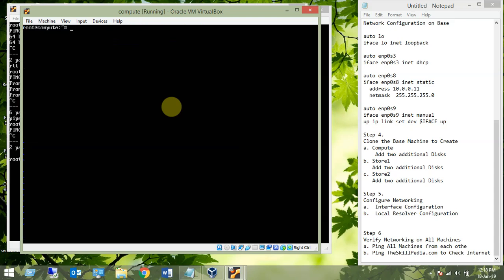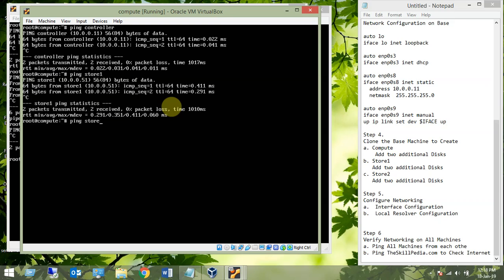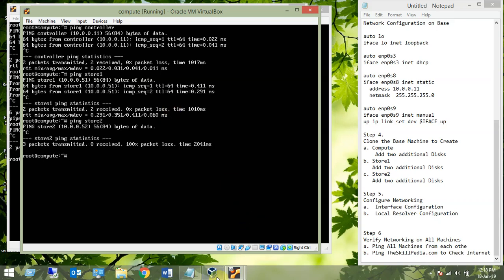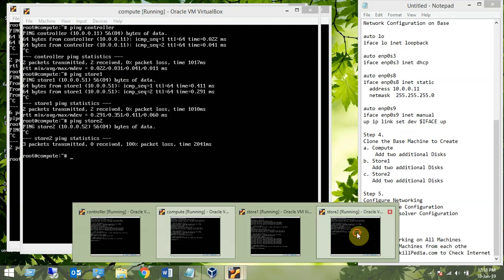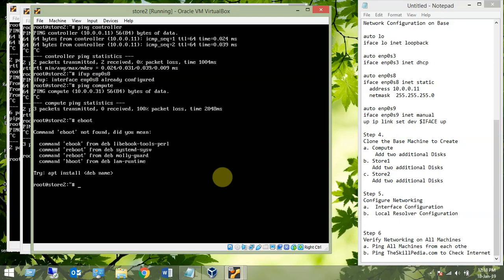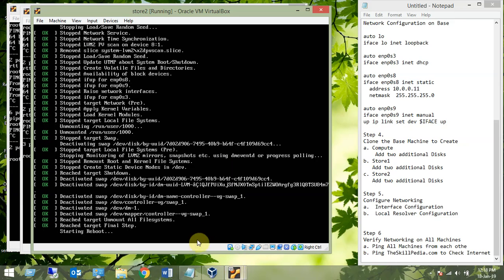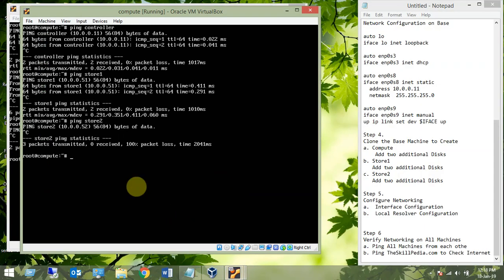Let's ping now. Ping controller. Are we able to ping controller here? Yes. What about store 1? Store 1, yes. What about store 2? Oh, we need to bring store 1 up and down again, so no problem. Let's reboot store 2. Reboot, we will not waste time. Oh my god, a typing mistake, no problem. Same way, let's reboot the compute also.